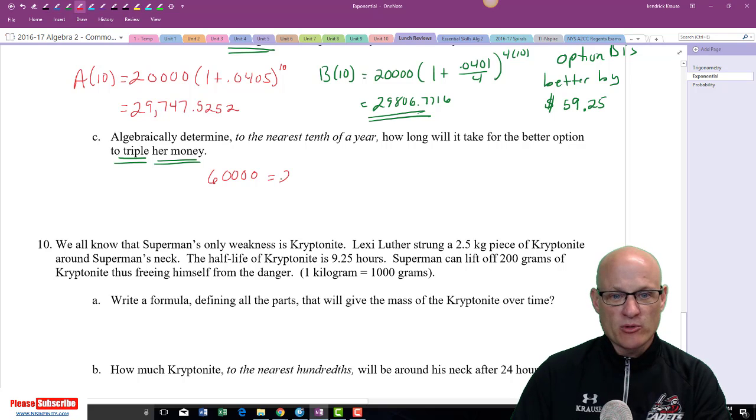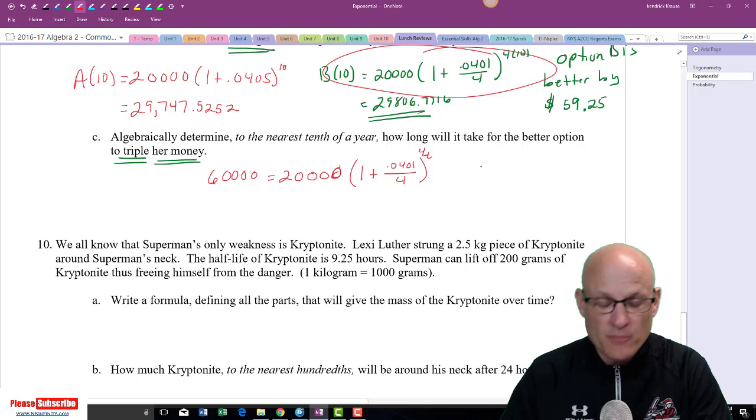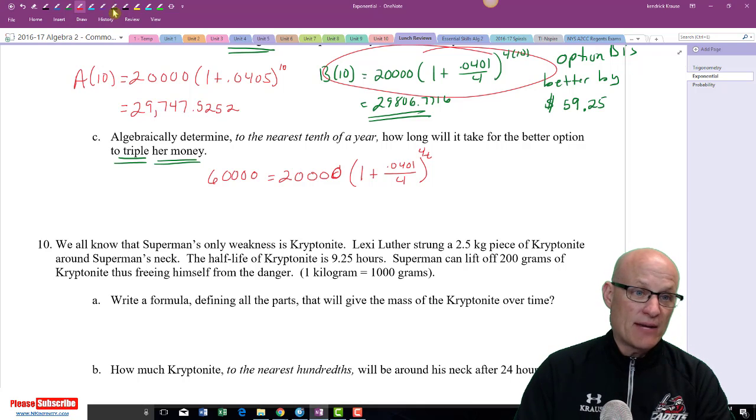So, starting with $20,000, we're going to use option B, right? We're going to use this equation: parentheses, 1 plus 0.0401, to the 4t. Hopefully she's going to get this done in her lifetime. We'll see. Now, we don't know what t is, so that's what we're looking for. Get the weird thing alone. Let's divide by 20,000.